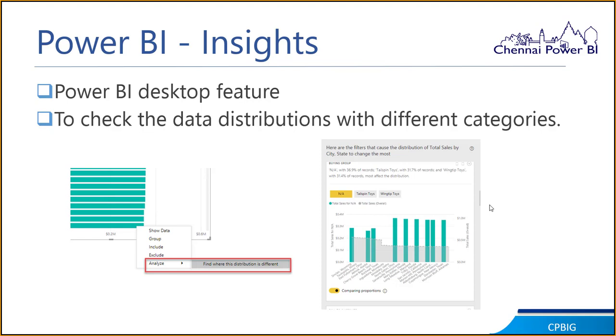This is a Power BI Desktop feature. If you have a visualization, once you click on that visualization, you have these options shown like you see there: show data, group, include and exclude. Underneath that you have this analyze option. Let's say you have some figures going up and down for various months, and you want to understand the reason why the previous month is bigger than the next month or less than the next month. It gives options based on that.